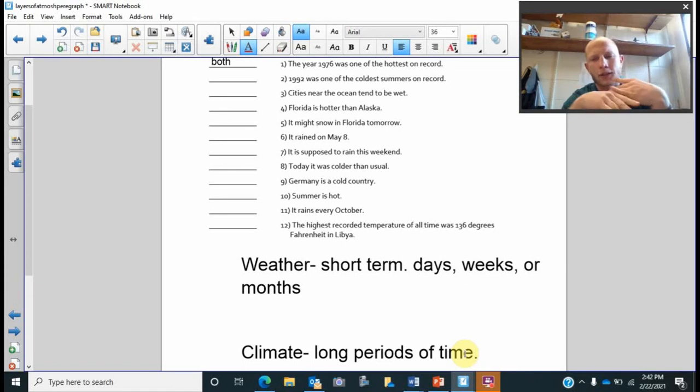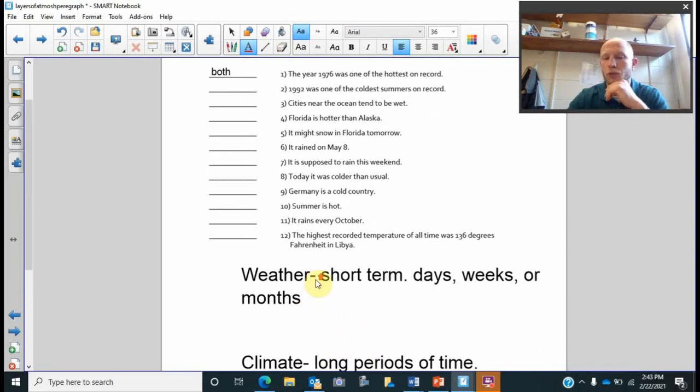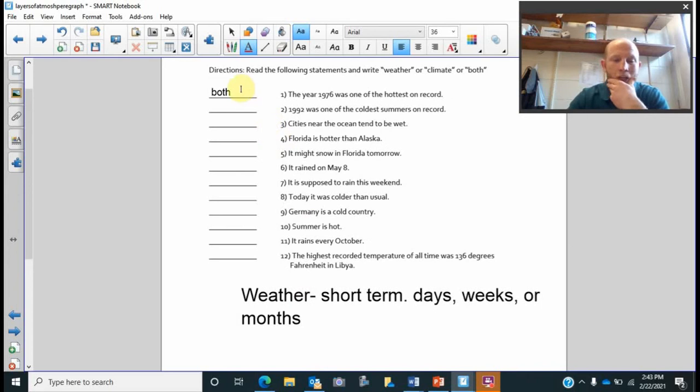If we look at Antarctica and the North Pole, we can tell that over the long period of time that we've been around and seen Antarctica, it's been extremely cold. Those are general trends, right? We can look at the general trend over years, decades, 30, 40, 50 years, thousands of years. That's our climate, where weather is much shorter than that.